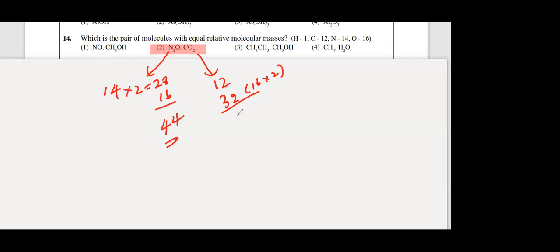So you can get the total, both having equal values. Nitrogen: 14 into 2, 28. I'll write here 14 into 2, 28, plus oxygen 16. Then you get the total 44. Carbon dioxide also you get what? 12 plus 32, 44. This 32 means oxygen 16 into 2. You get the same, no? Total 44 both, right? So they have equal relative molecular mass. Right. Question number 14 answer is second. Let's move to the next question.